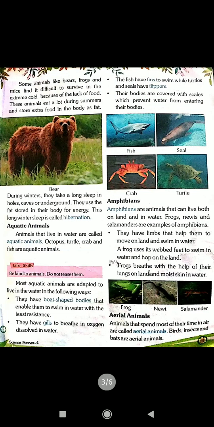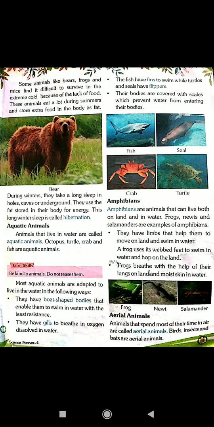Some animals like bears, frogs and mice find it difficult to survive in the extreme cold because of the lack of food. These animals eat a lot during summers and store extra food in the body as fat.